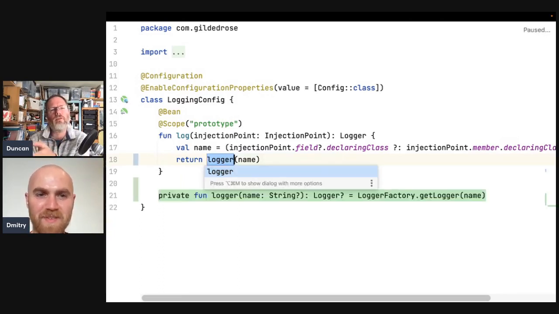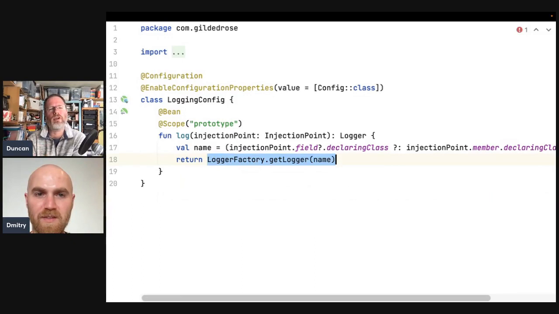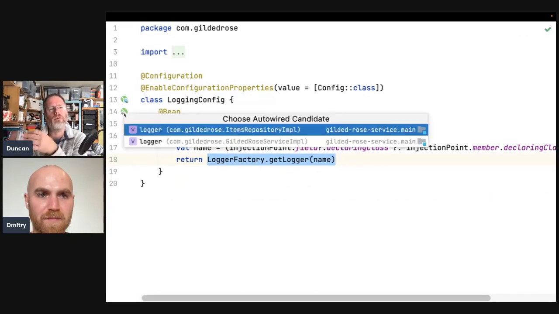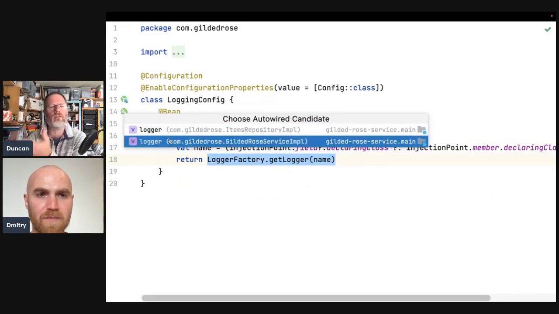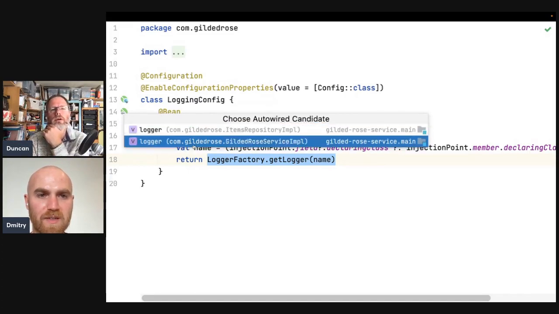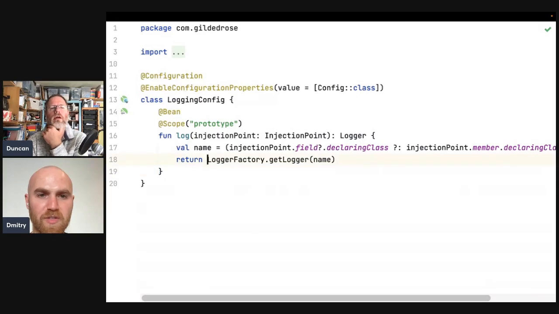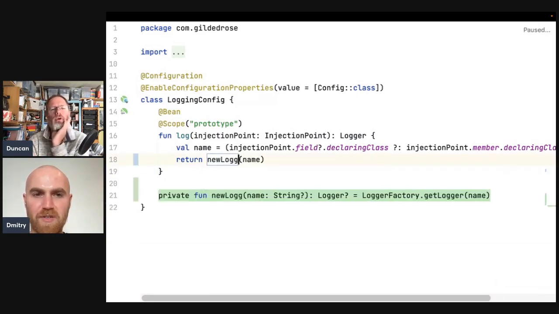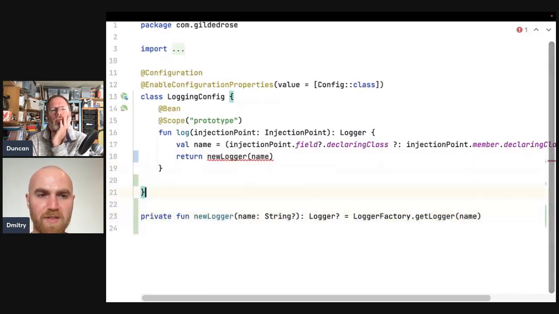But there's not a single one of these in the system. Then this prototype is saying create a new one every time you need one, rather than there being a singleton sort of thing, isn't it? Yeah, it's used in two places, and it will create two loggers. But we could just use the function. Yeah, with different names, I guess, at that point. Yeah. Could do something like that.